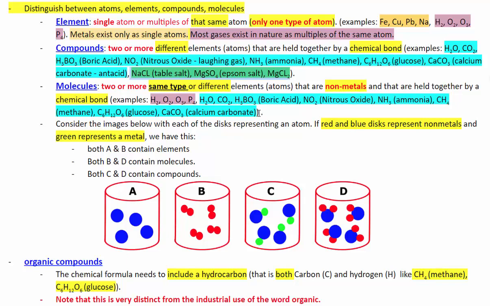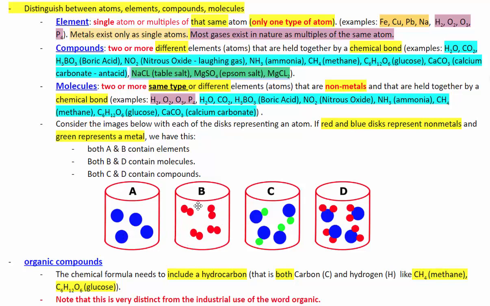Okay, let's look at this graphic here to illustrate this. In this case, those round disks that you see here represent atoms. The red and blue disks represent non-metals, while the green one represents a metal. So container A contains elements, since we have just a single type of atom.